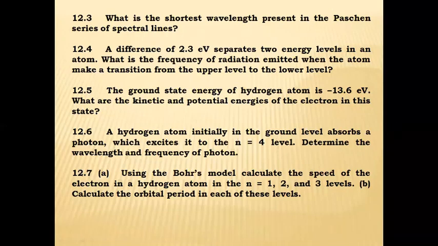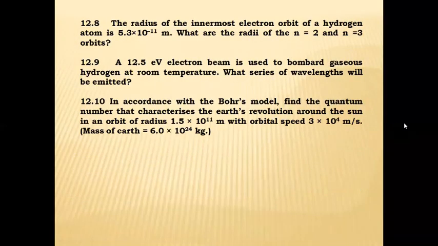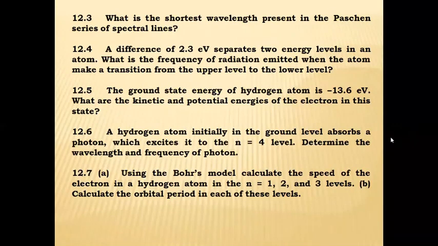What is the shortest wavelength present in the Paschen series of spectral lines? That's the question. Now we'll calculate.